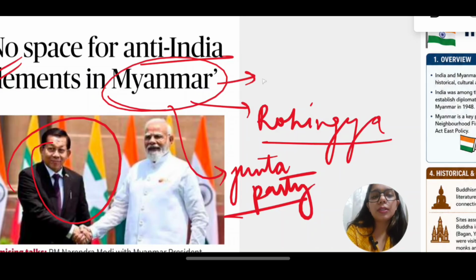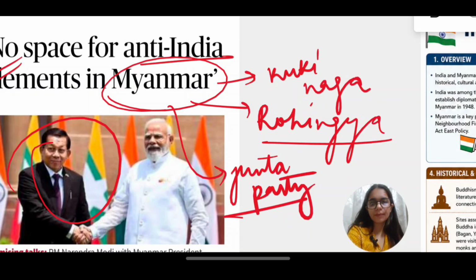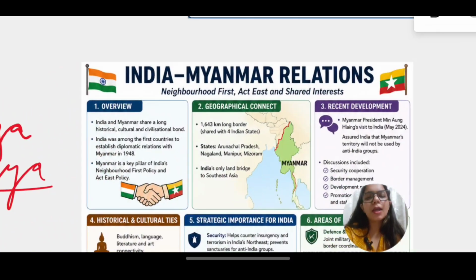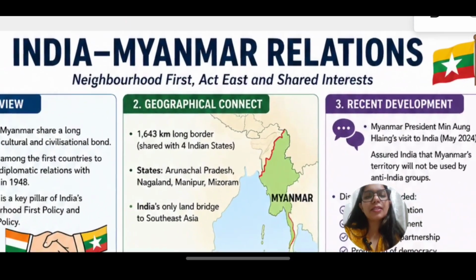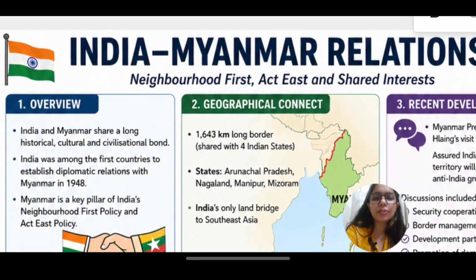Then the Kuki Naga conflict that we have, or basically the northeast insurgency, it is being promoted by Myanmar, or at least those people cross the border and take refuge in Myanmar. That is why we always talk about the anti-India elements that are present in Myanmar, and this is what this article is covering. But for prelims and mains, let us cover the Indian-Myanmar relations.